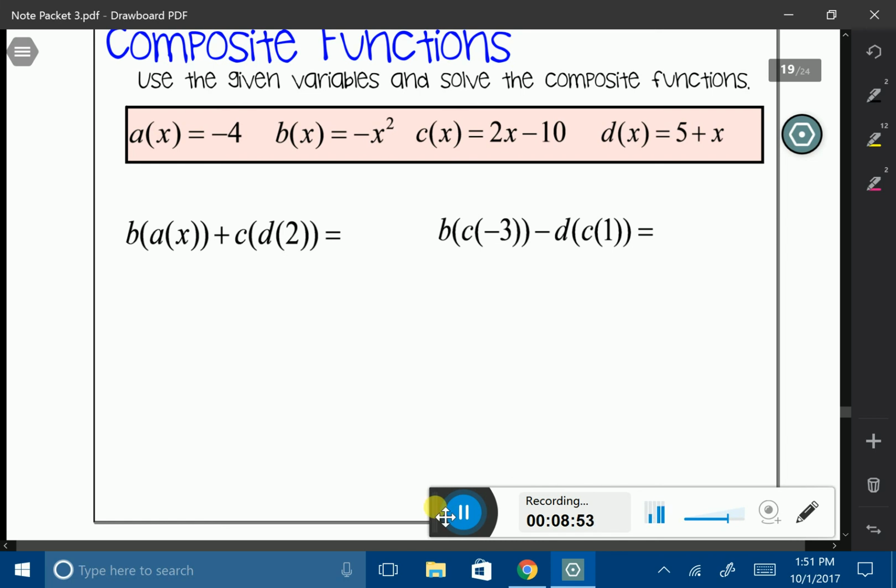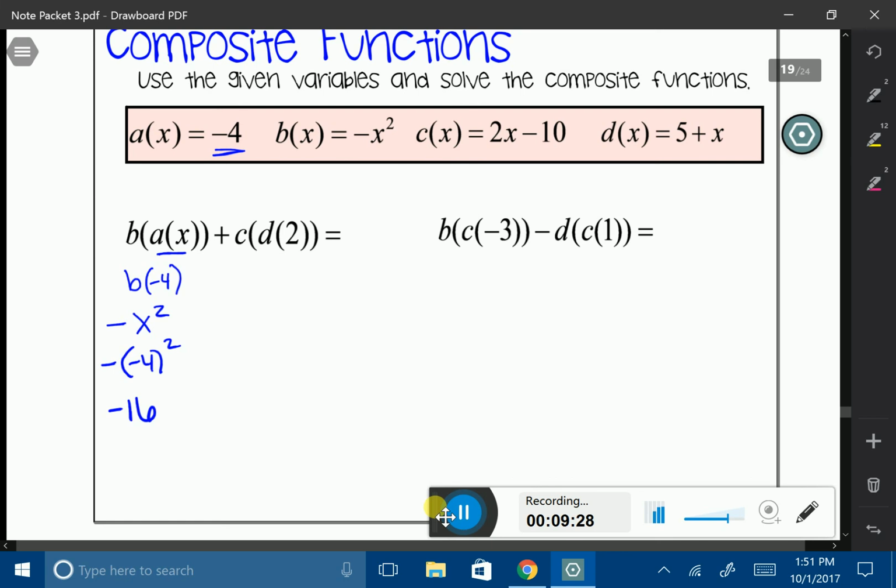So I'm going to go ahead and work with this little piece first, a of x. I can see that a of x is equal to negative 4. So really what I want to know is, what is b of negative 4? Well, b of negative 4 is, if I put my negative 4 into the b function, I want to put it into negative x squared. So I'm going to say negative parentheses negative 4 squared. And I'm going to simplify that out. Order of operations says negative 4 squared is 16 times negative 1 is going to give me negative 16.